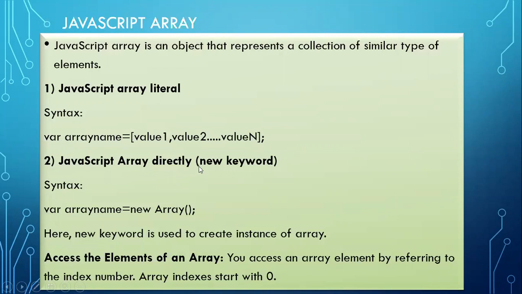How can I create an array directly using the new keyword, an object reference? I can use the new keyword, which will create an instance of that array. So here, this A should be capital, that is an object reference only for this array. Already all these templates are there: array, object, all those things. We just create an object for that and I can use it.